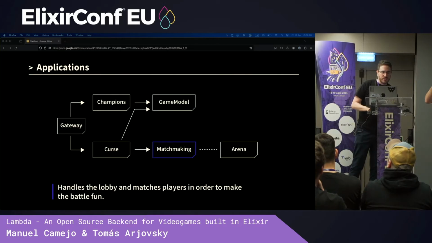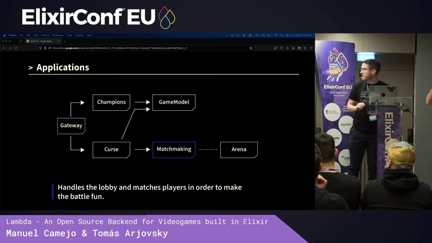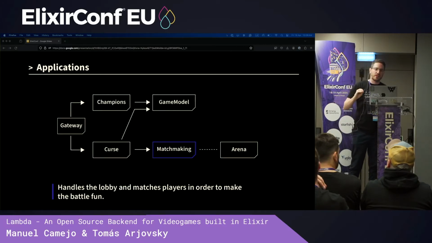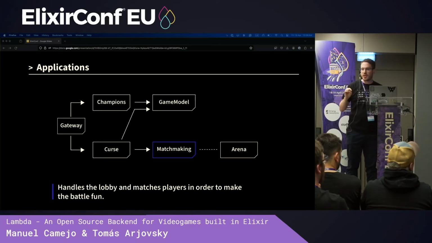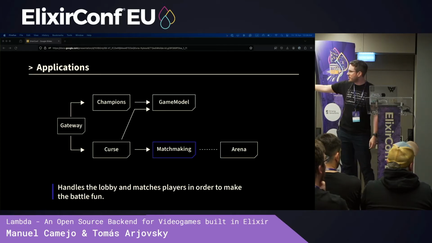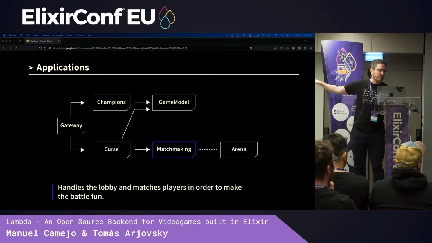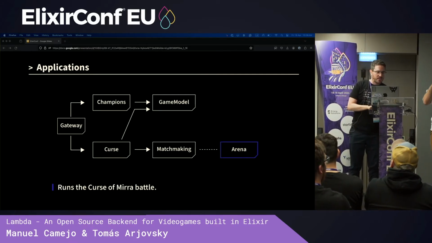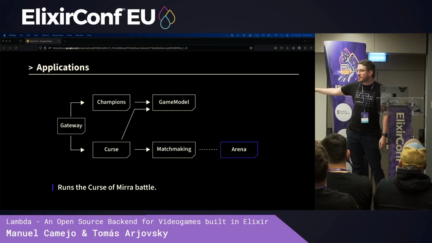We also have the matchmaking service. This is also in the centralized server. This is what lets you join people that are close to you, and also people that are your same rank. This is something that's only needed for now in Curse of Mira. It's not something that we need for Champions. And as you can see, then there is the arena. The arena is not persistent.